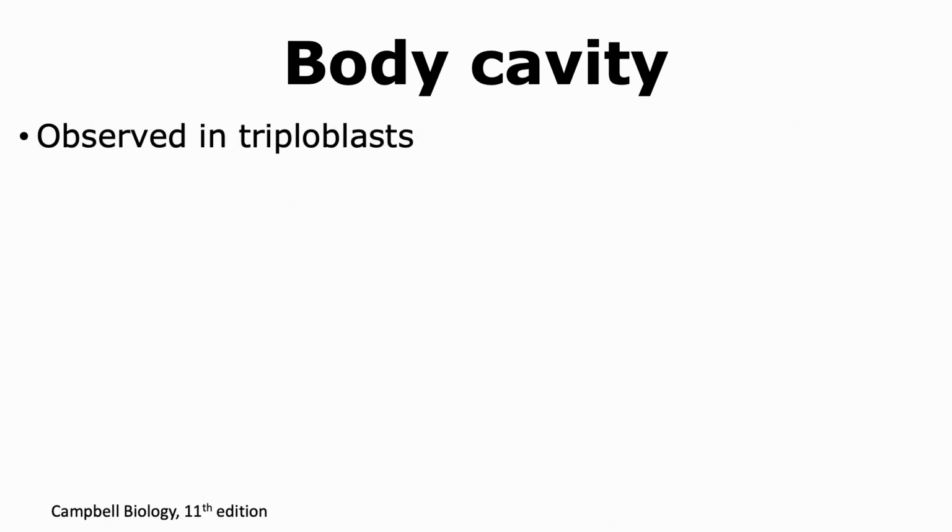Body cavities or coeloms are found only in triploblasts, which are animals that give rise to 3 germ layers during their development. It is not observed in diploblasts, which are organisms that form 2 germ layers during their development.